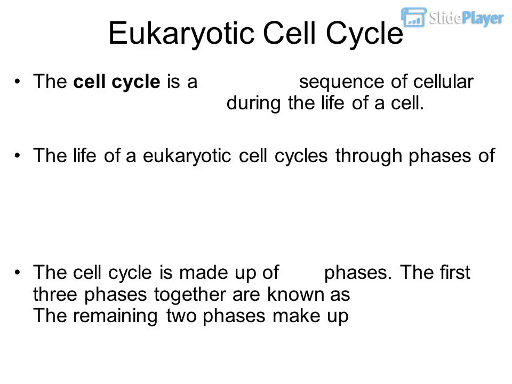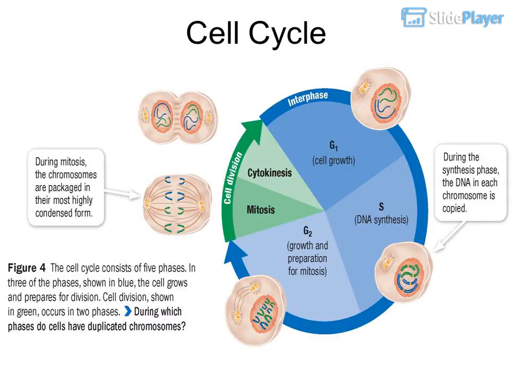Eukaryotic cell cycle. The cell cycle is a repeating sequence of cellular growth and division during the life of a cell. The life of a eukaryotic cell cycles through phases of growth, DNA replication, preparation for cell division, and division of the nucleus and cytoplasm. The cell cycle is made up of 5 phases. The first 3 phases together are known as interphase. The remaining 2 phases make up cell division.